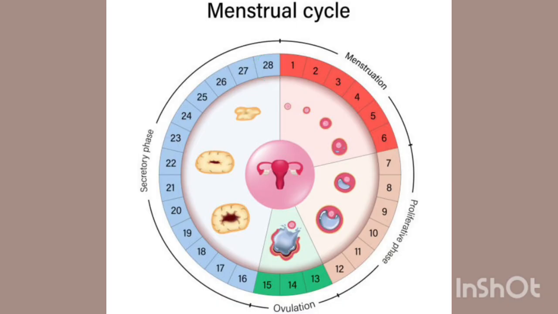Based on this cycle, the first day, day one, is the date of interest here, because that's the first day of the last menstrual period. You understand? Because that's what we use as we move on to determine the EDD and GA. That's what we need. So all these other parts are also important.